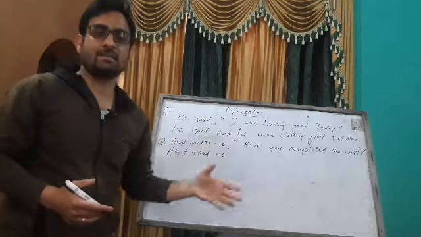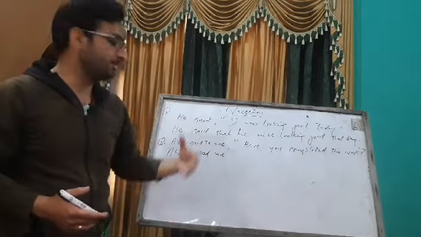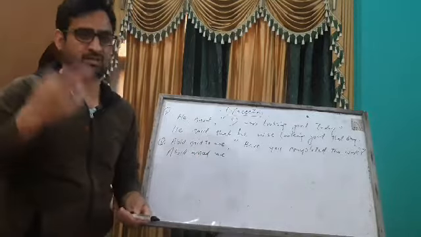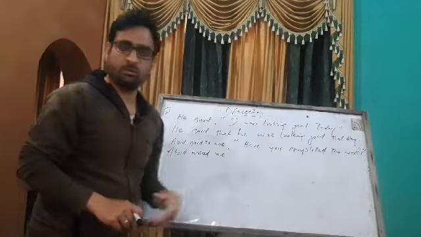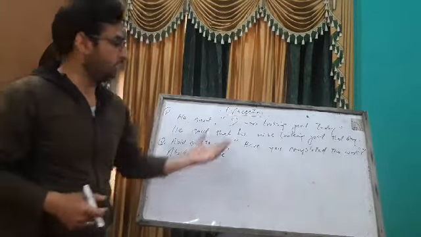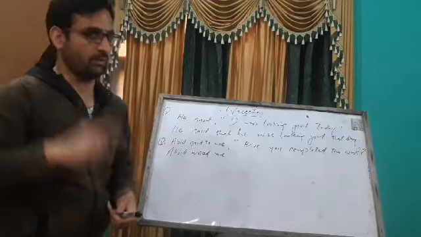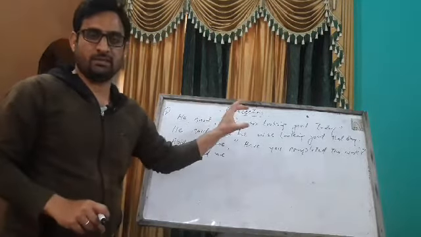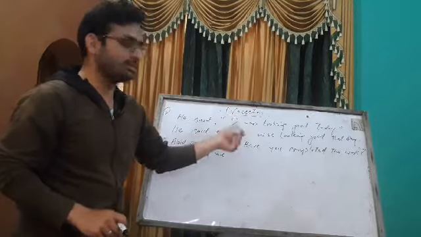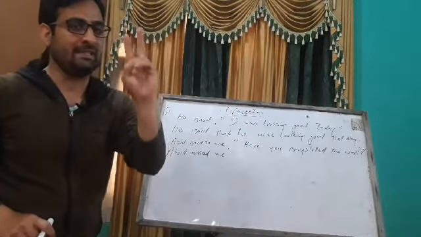The interrogative sentence that starts with auxiliary verb or modal, you will have the answer of that particular question in only two words, yes or no. Have you completed the work? If you have completed, yes. If not, no. Only these two words. So one kind of interrogative sentence is this, the answer of which is in only two words, yes or no.